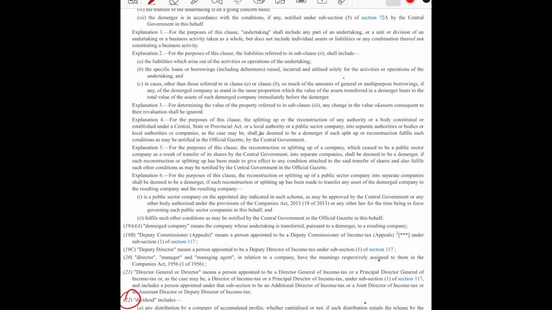instead of the dividend, so suppose a company says that, okay, instead of paying a dividend, we would be paying via debentures.